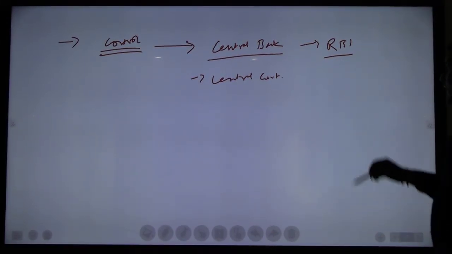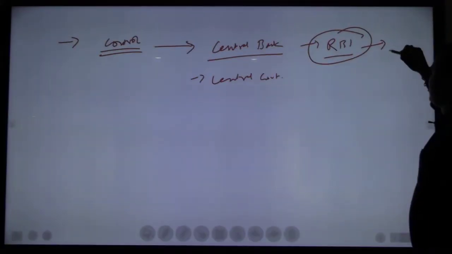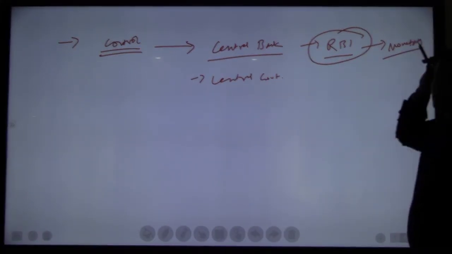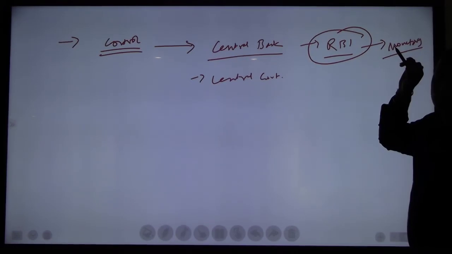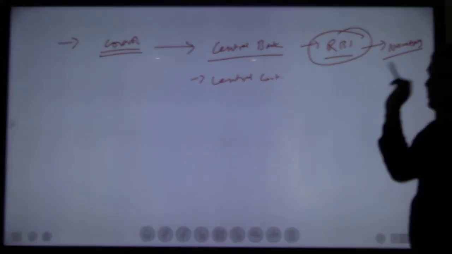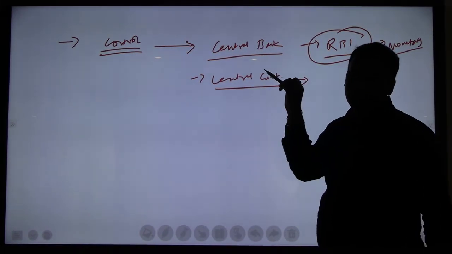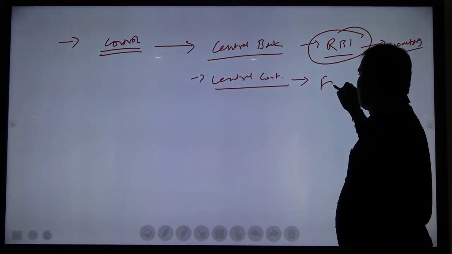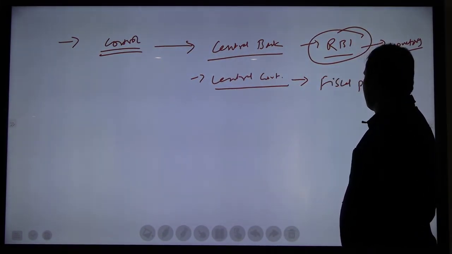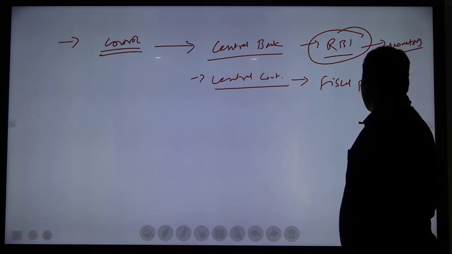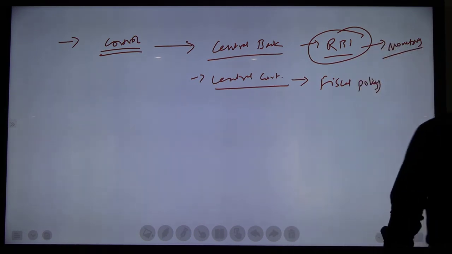If the central bank is controlling inflation, it does so through a policy that is called monetary policy. If the central government controls inflation through a policy, that policy is called fiscal policy.